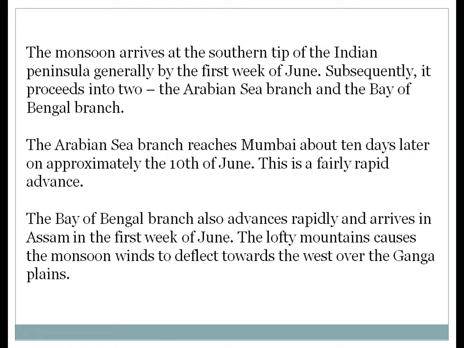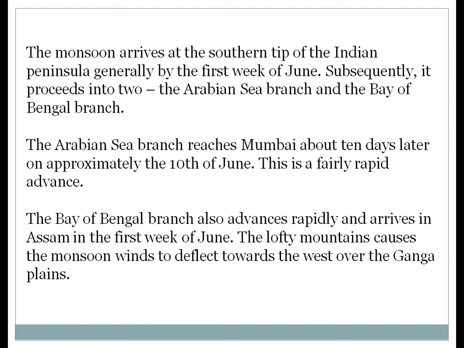Next, the monsoon arrives at the southern strip of the Indian peninsula generally by the first week of June. In the map work it is clearly explained. You can refer to that. Subsequently, it proceeds into two parts, the Arabian Sea branch and the Bay of Bengal branch. The Arabian Sea branch reaches Mumbai about 10 days later, approximately the 10th of June. It means if it is 1 June in Kerala, it will be 10th June in Mumbai. This is a fairly rapid advance. The Bay of Bengal branch also advances rapidly and arrives in Assam in the first week of June.